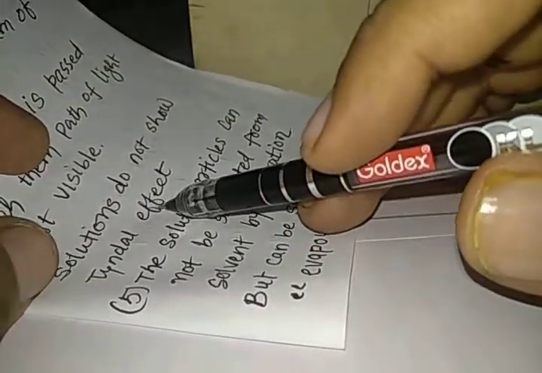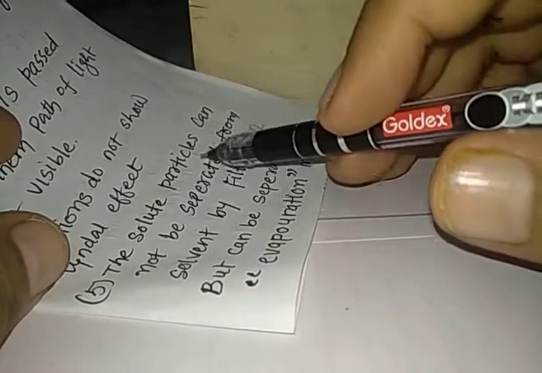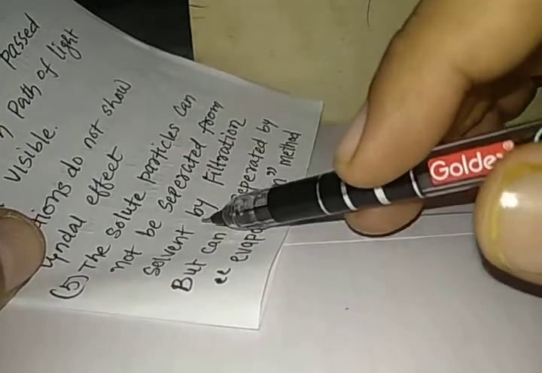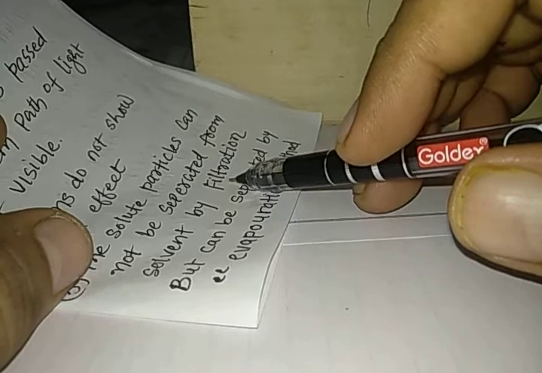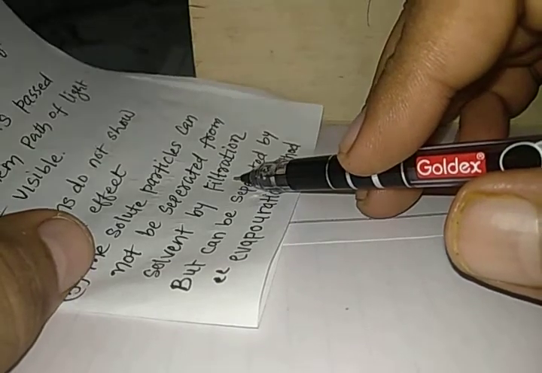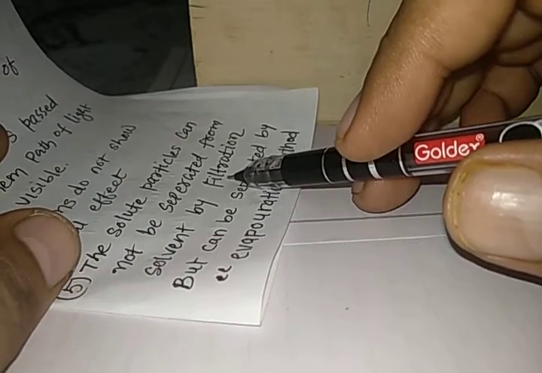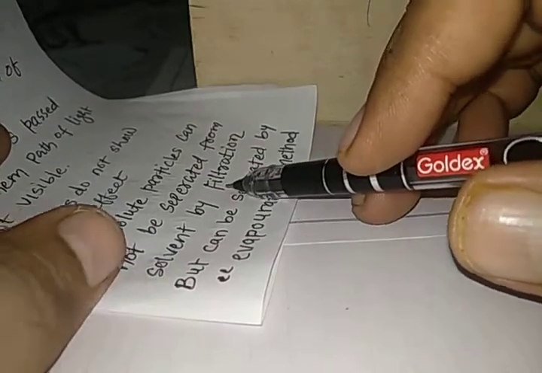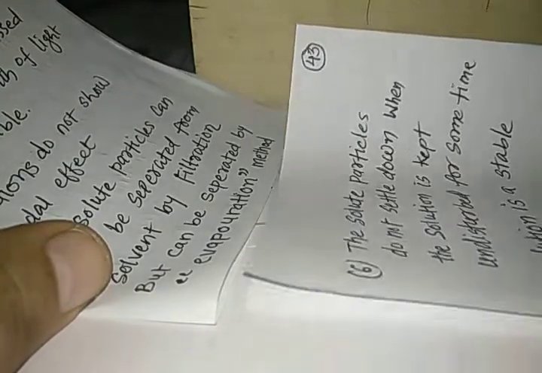We'll study the Tyndall effect in the next video. The solute particles cannot be separated from solvent by the method of filtration. We have done the filtration and have observed that there wasn't any residue left on the filter paper. So this copper sulfate cannot be separated from water by the process of filtration, but can be separated by the process known as the evaporation method. So for a solution we can use the separation method known as evaporation.